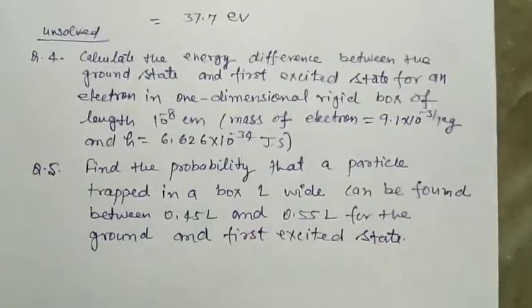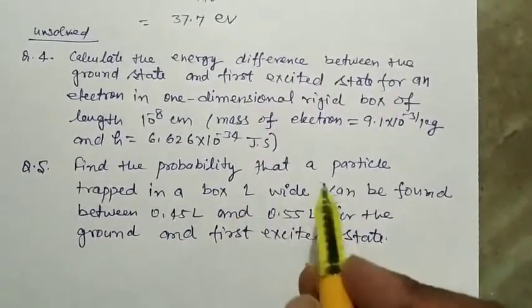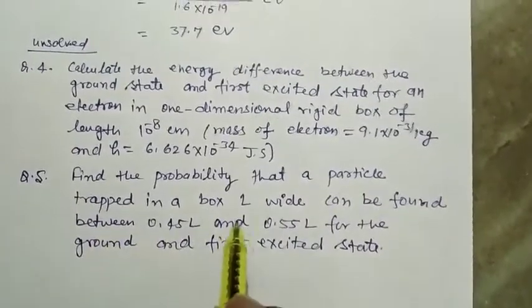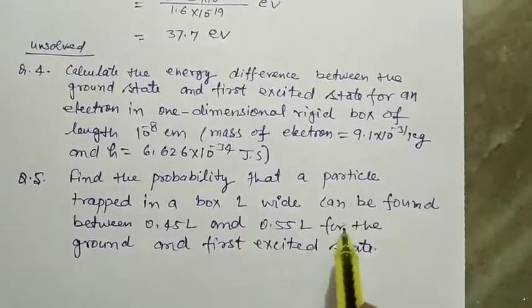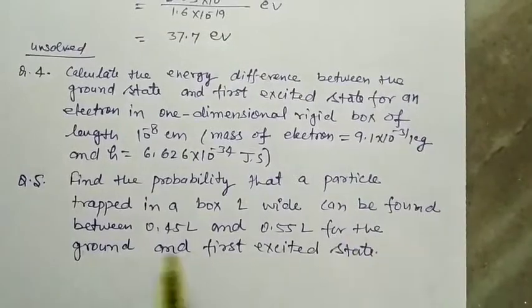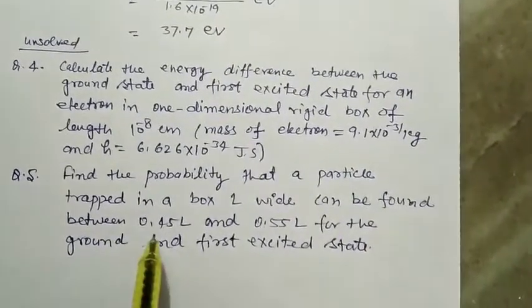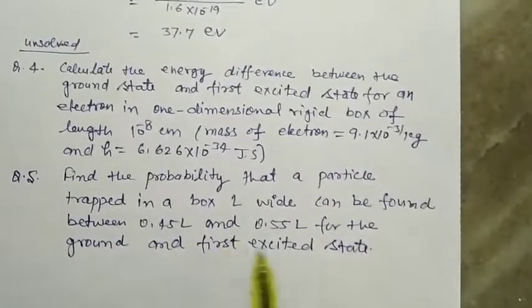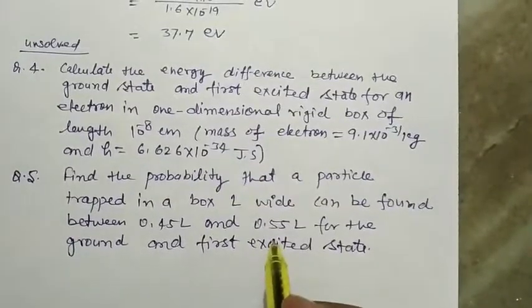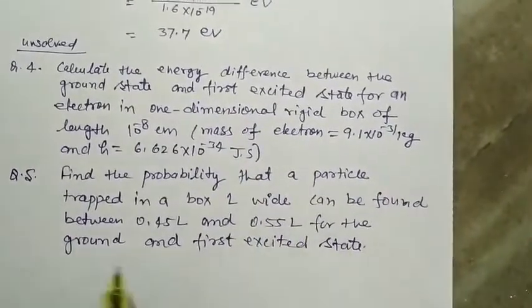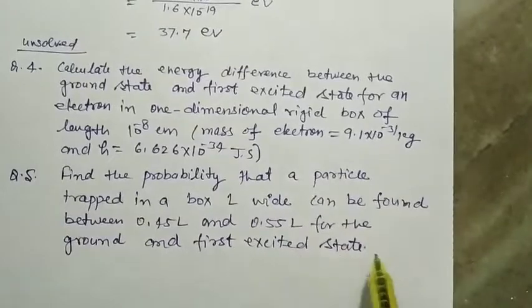Next question, unsolved. Find the probability that a particle trapped in a box of length L can be found between 0.45 L and 0.55 L for the ground state and first excited state.